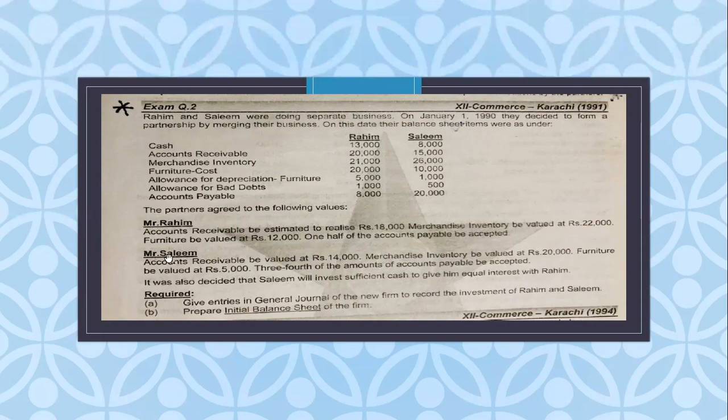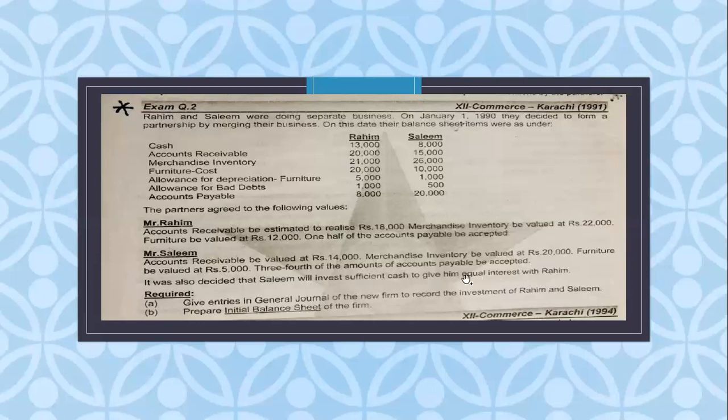Then we have Mr. Salim's values. और Mr. Salim के पास भी हमारे पास इसी तरह की adjustments मौजूद हैं, but in this they have 3/4 of the account payable. You have to apply the working 20,000 multiplied by 3 divided by 4, and then write the answer value in your journal. Then there is a new term they have added over here: Mr. Salim invested sufficient cash and they are equal partners.